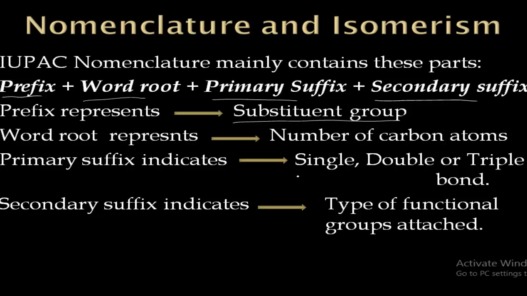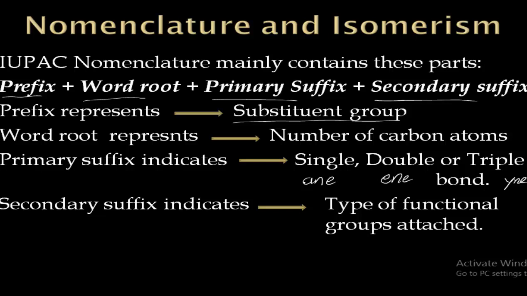If a single bond is there, then the suffix which is used in the nomenclature is ANE. And if there is a double bond, then we use the suffix ENE. And if a triple bond is there, then we will use YNE. So these are the primary suffixes that are used to indicate single, double or triple bond.